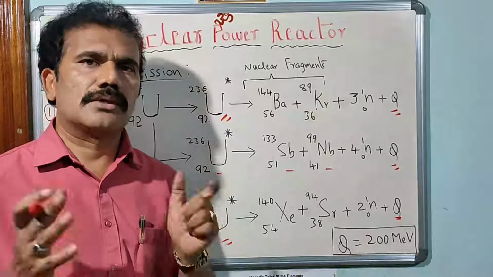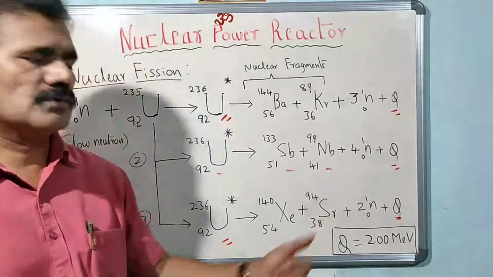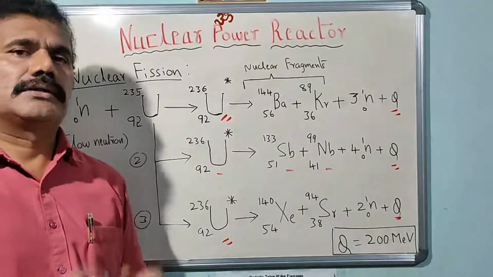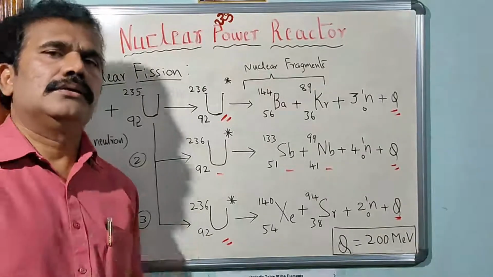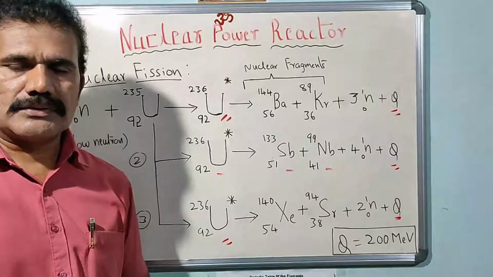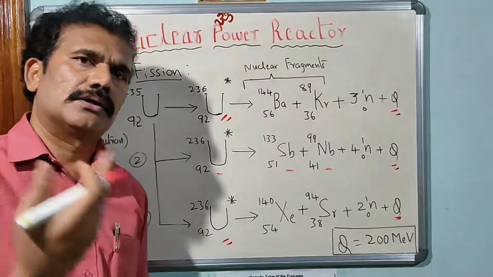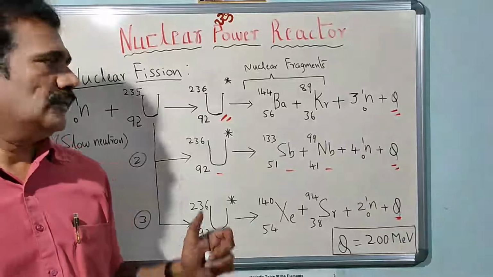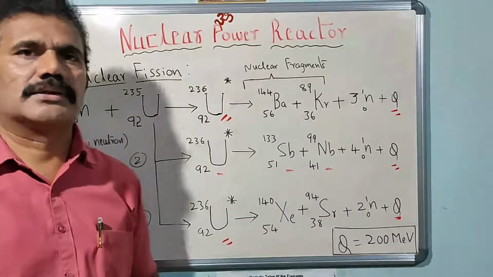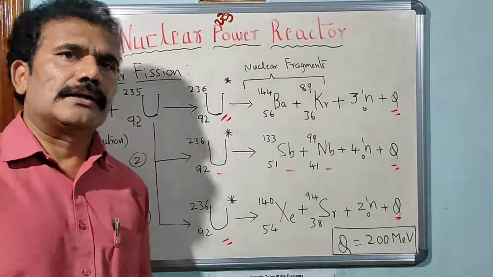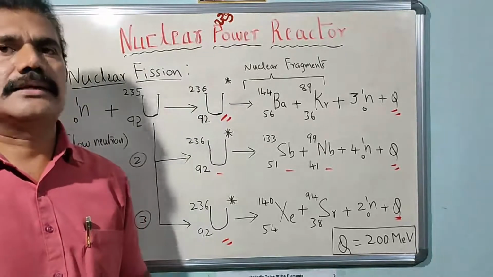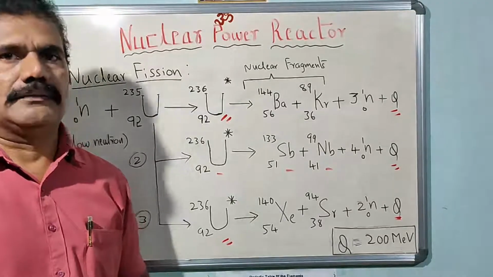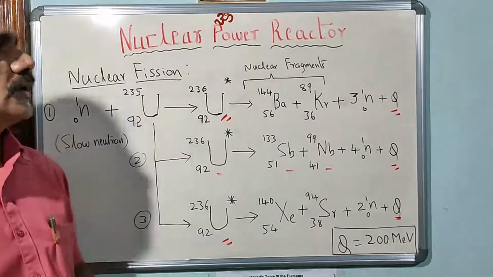So this is a very huge amount of energy. One can make use of this energy to produce thermal energy, and that thermal energy is converted to mechanical energy. Further, mechanical energy may be converted to electrical energy. This is the actual principle of utilization of the nuclear fission reaction to finally produce electrical energy. That means electricity can be generated from the nuclear fission reaction, and that is what is used in nuclear power plants.